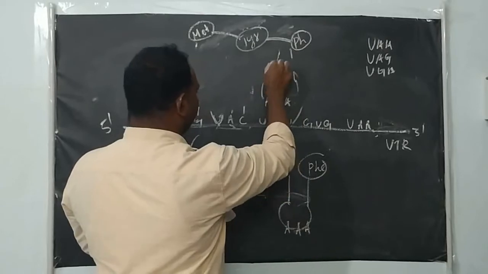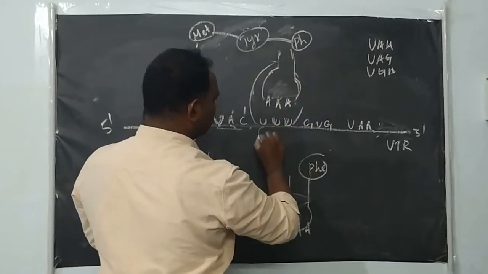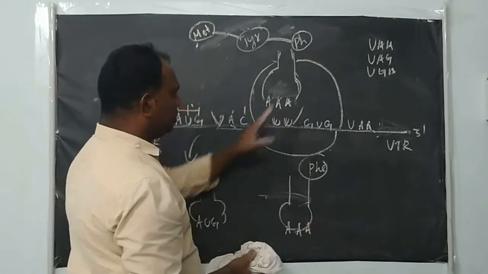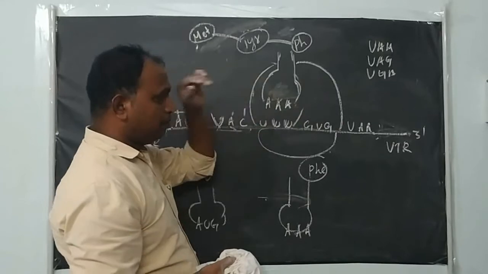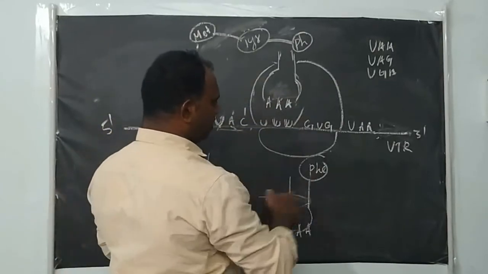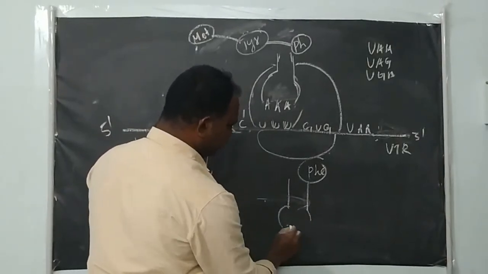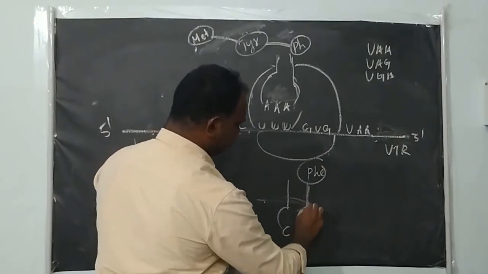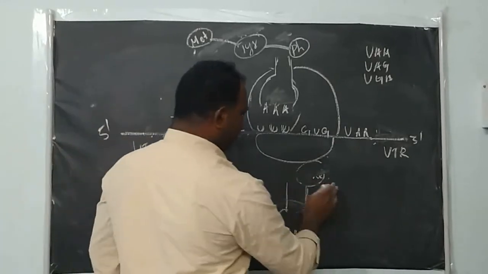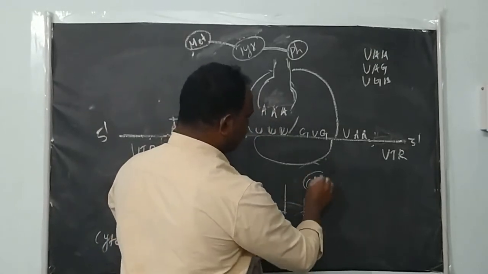Moving forward like this. The ribosome complex moves like this. So this tRNA moved from the A site to the P site. Again the A site is now free, and another tRNA will come. GUG, meaning here the anticodon is CAC. So GUG codes for glycine, right? Glycine amino acid. This tRNA with the glycine amino acid will come and bind here.